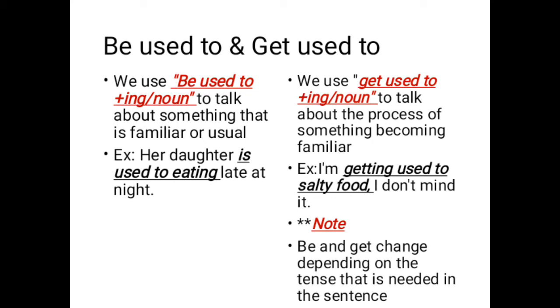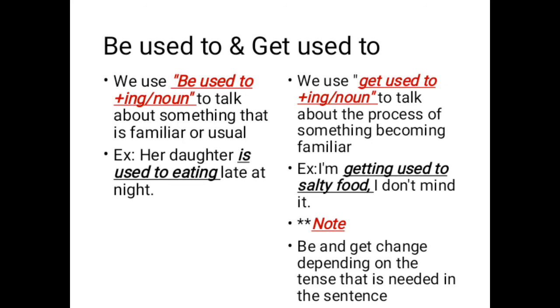For example, I am getting used to salty food. I don't mind it. I am getting used to salty food, which means that she or he is in the process of getting used to it. Note, be and get change depending on the tense that is needed in the sentence.